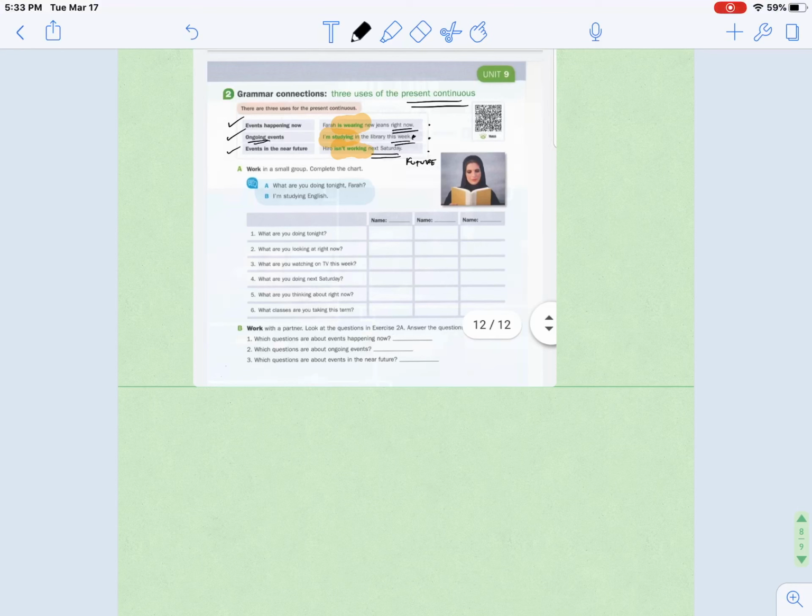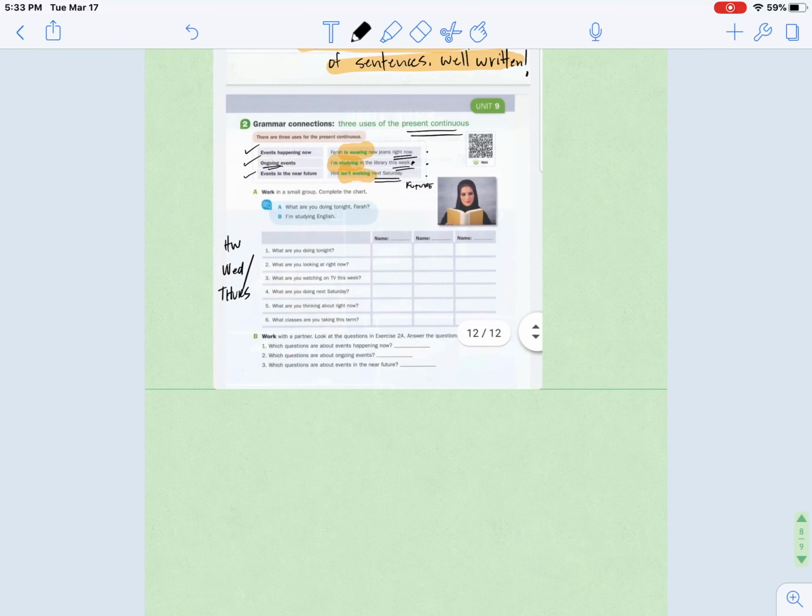We will do the exercise down here for homework for tomorrow. So if you want to write this down, this will be our homework for Wednesday or Thursday night. Make sure that you talk with your partner, call them, and see when you guys can have a conversation over the phone and ask him these questions. We will have the homework due by Sunday or Monday of next week. If you have any questions, please let me know and have fun.